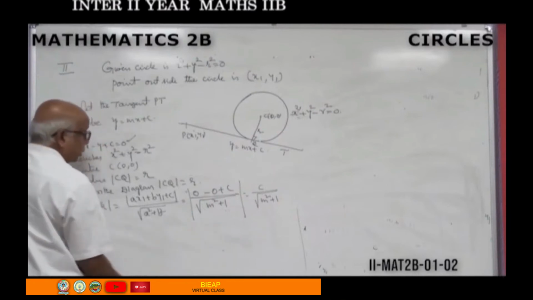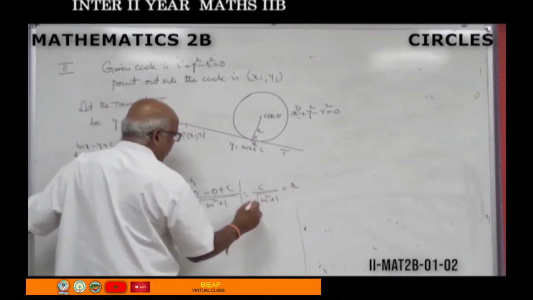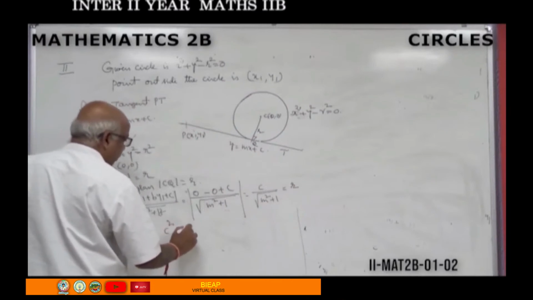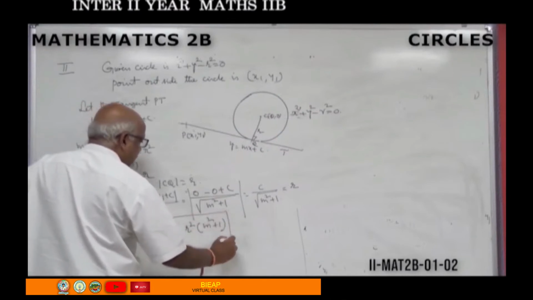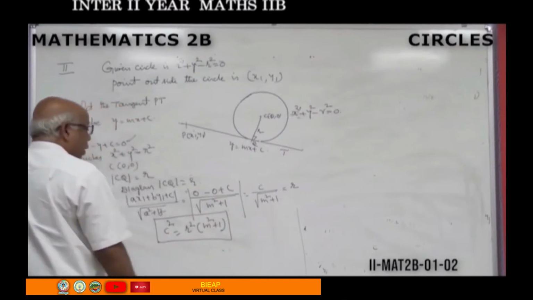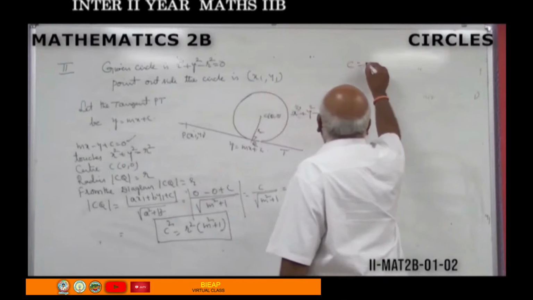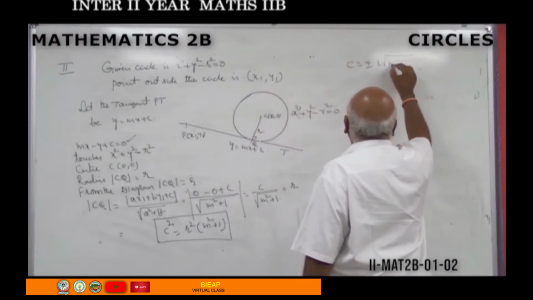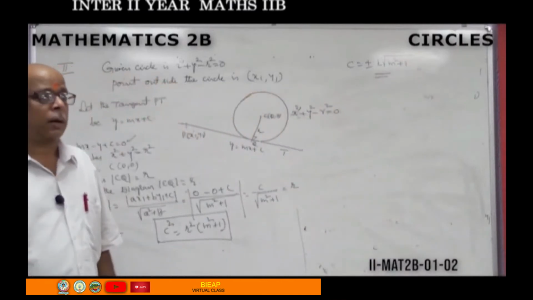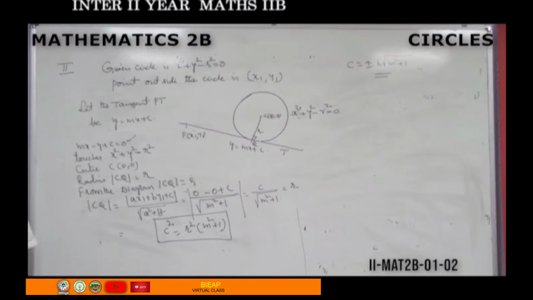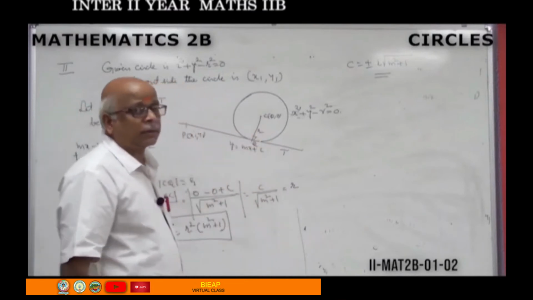CQ equal to r, so this is equal to r. Squaring on both sides, c square equal to r square into m square plus 1. So c equal to plus or minus r root m square plus 1. This is the condition for a line to touch the circle.